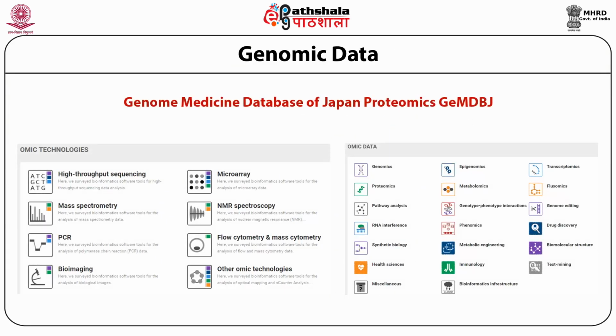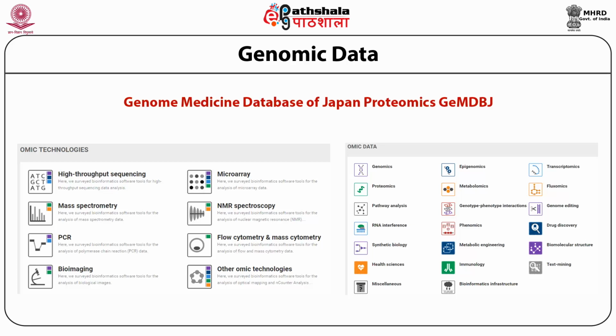Genomic data. Genomic data can be obtained from an important site called the Genome Medicine Database of Japan Proteomics. It comprises a comprehensive input of all technologies that could be used, like high throughput sequencing, mass spectrometry, PCR, bioimaging, microarray, NMR spectroscopy, flow cytometry and mass cytometry, and a few other technologies. And what is the outcome of these technologies? The outcome would be in terms of omic data.